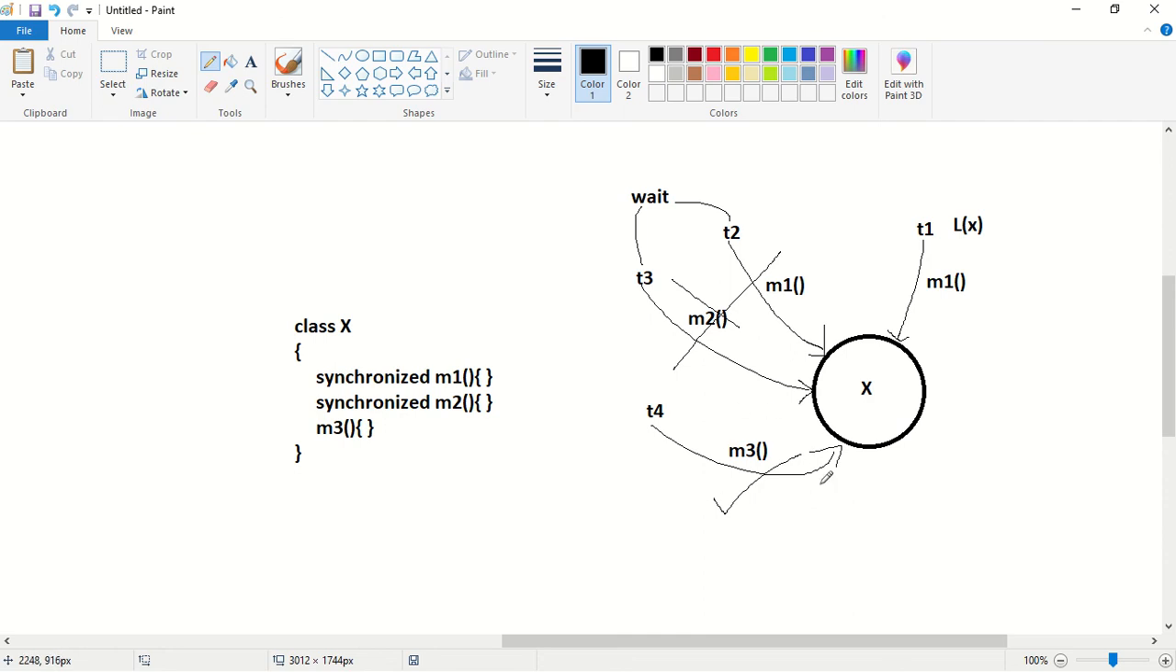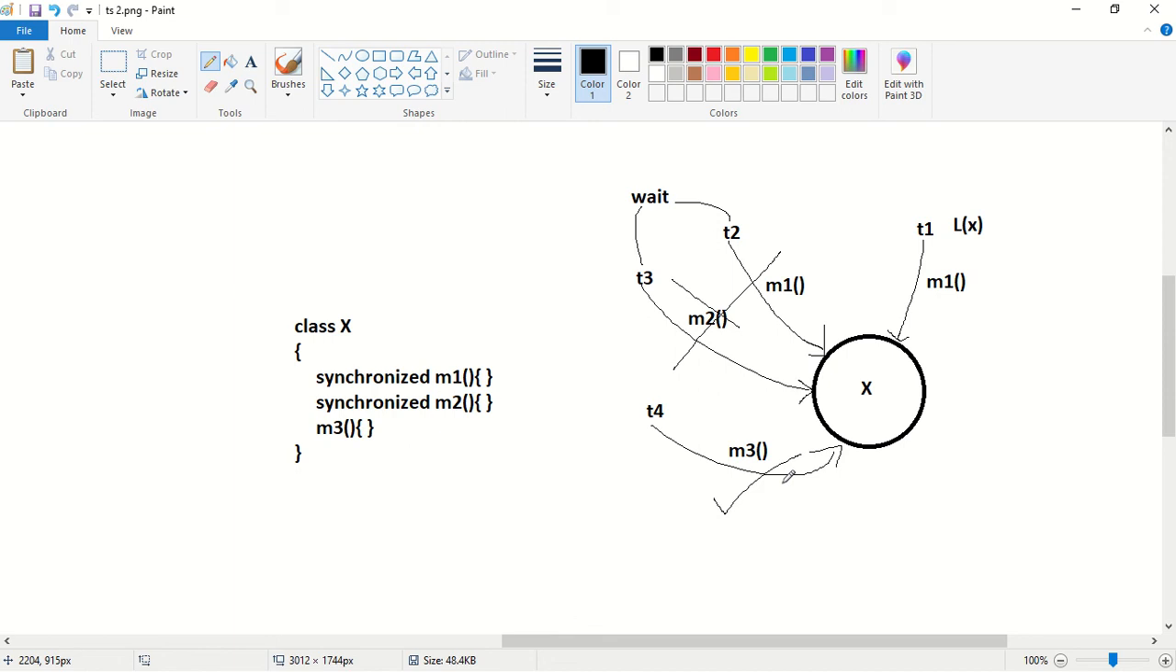What is the second conclusion? The second conclusion is that the lock is based on object level and the lock is not based on method level. Now in this example, on a given object, the T1 thread is executing a synchronized method M1 and the T4 thread is executing a non-synchronized method M3 simultaneously. So how is this possible?